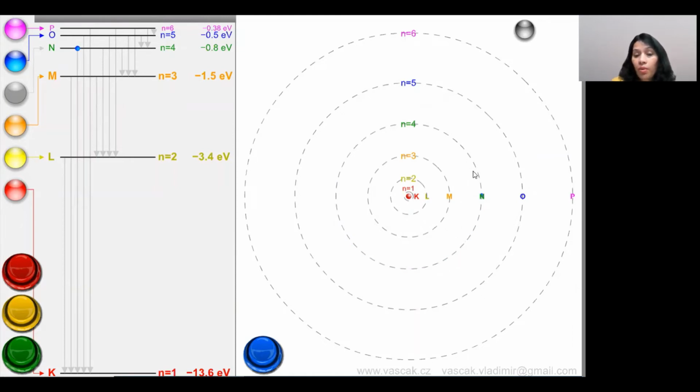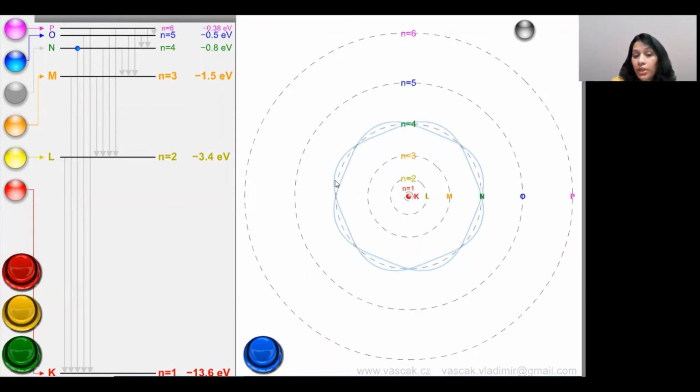He said that angular momentum should be an integral multiple of h by 2 pi. Why did he say so? If you try to recollect the lesson on dual nature of radiation and matter, in which it was said that matter, while moving, can behave as a wave. So now this electron is revolving in an orbit, so it should be behaving like a wave. You can see the wave structure of an electron revolving in an orbit.